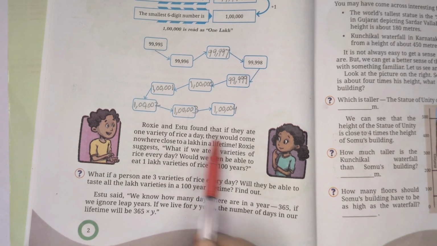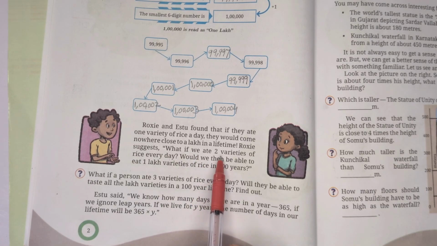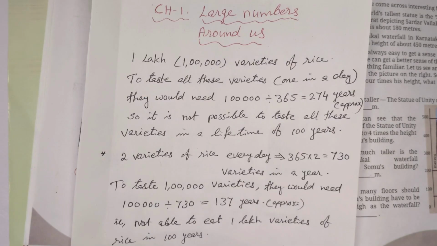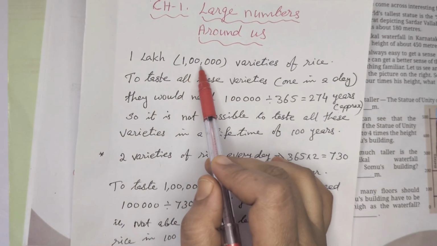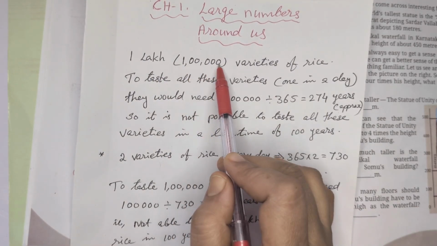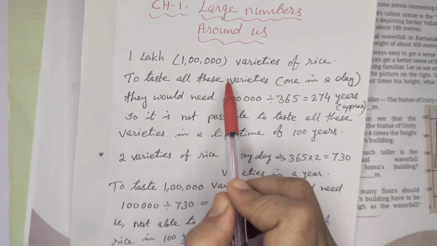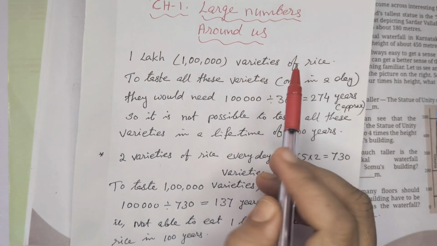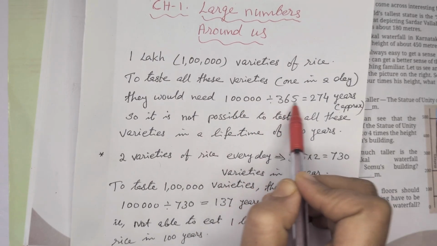Now again, Rotsy and Istu were thinking. If we try two varieties of rice every day, would we then be able to eat 1 lakh varieties of rice in 100 years? For that we can do the calculation the same way. 1 lakh we can write in digits as 1 and 5 zeros. So 1 lakh varieties of rice are there. To taste all these varieties, one variety in a day, we need to divide 1 lakh by 365 days in a year.